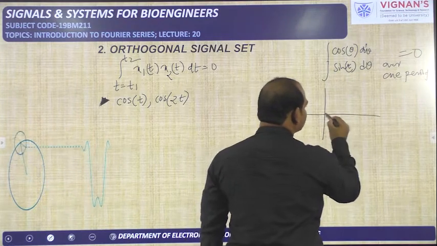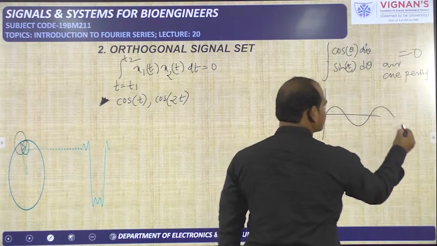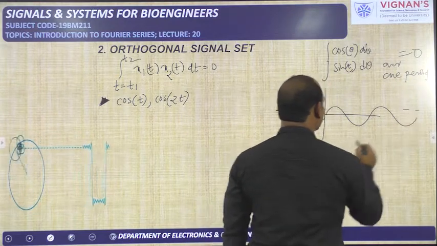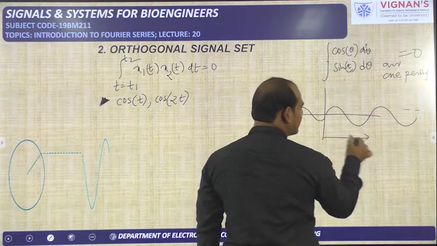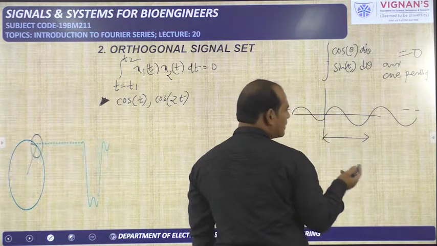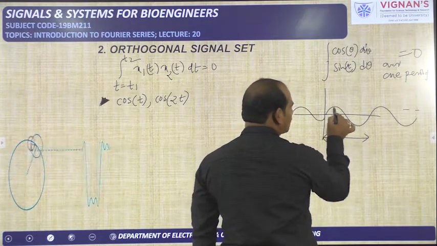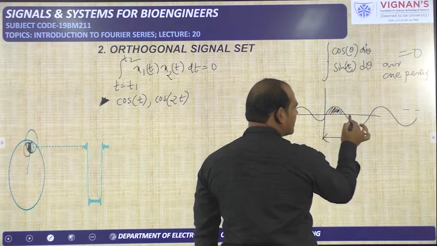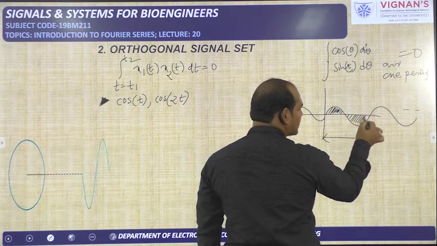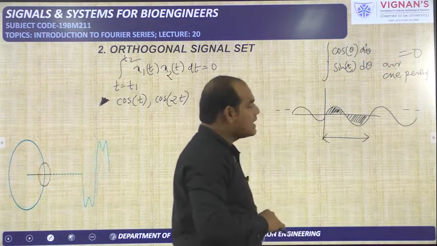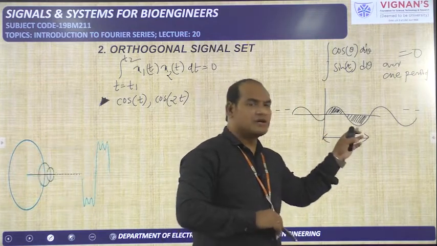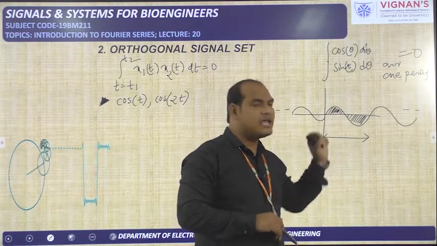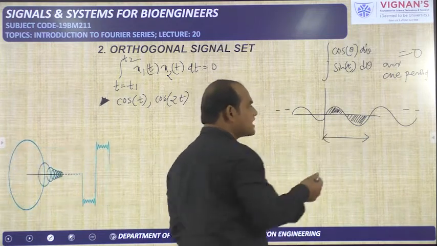If you take the sin signal like this, over one period, half period has positive area and the next half period has negative area. The positive area is equal to the negative area, so they cancel and the total area is equal to 0.